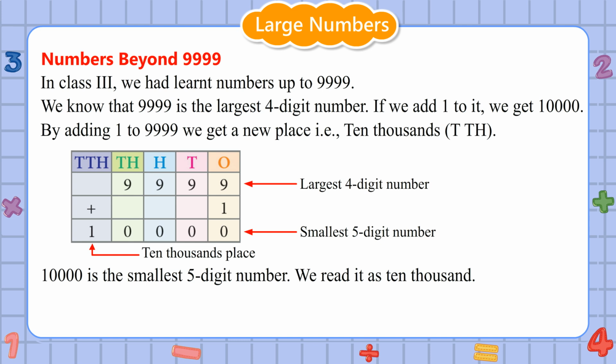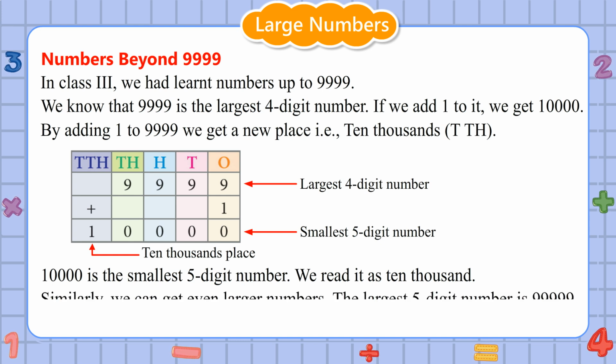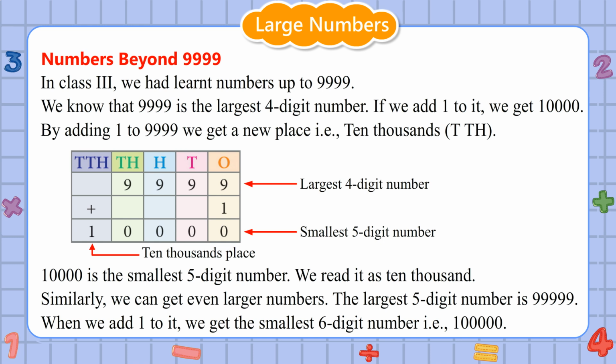We read it as 10,000. Similarly, we can get even larger numbers. The largest 5-digit number is 99,999. When we add 1 to it, we get the smallest 6-digit number, that is 1 lakh.